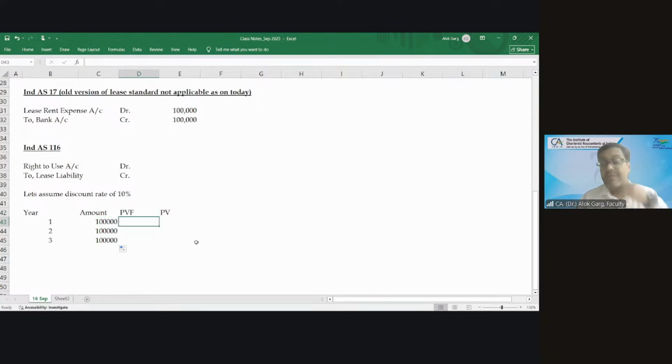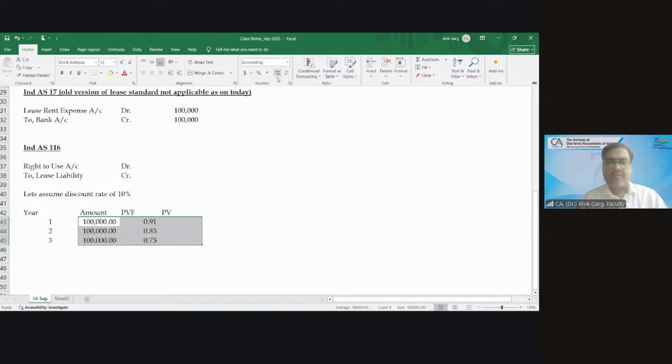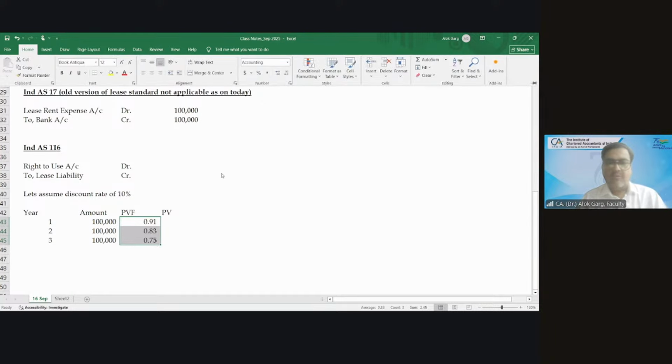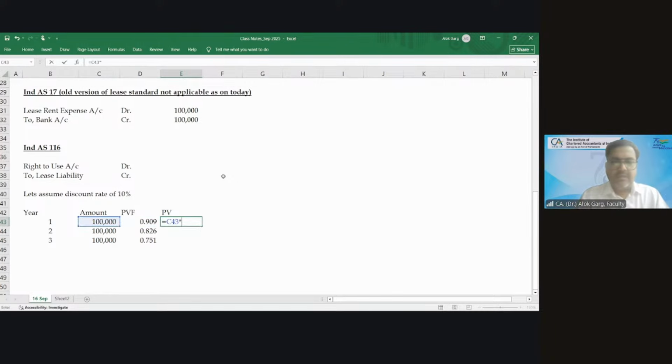What is the present value factor? If the question is silent, assume that the payment is made at the end of the year. So what is my present value factor? 1 divided by 1.1. Can you help me with the answer? The total is 2,48,685. Cost will be 90,909. Let me multiply this.